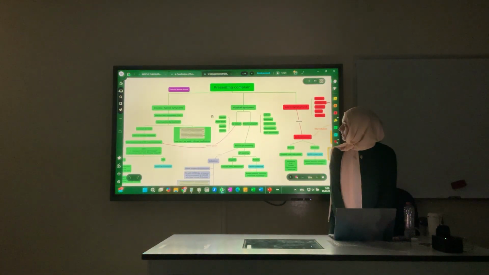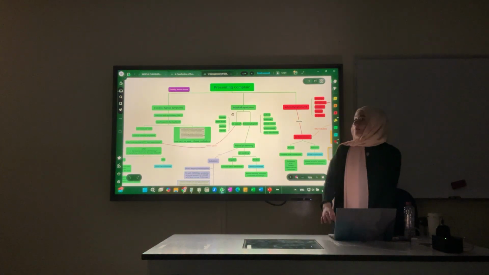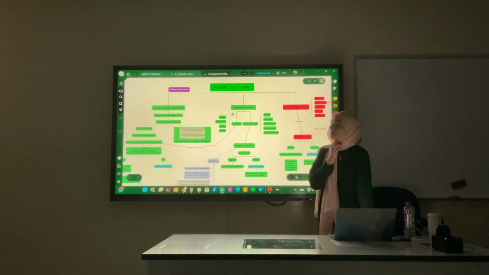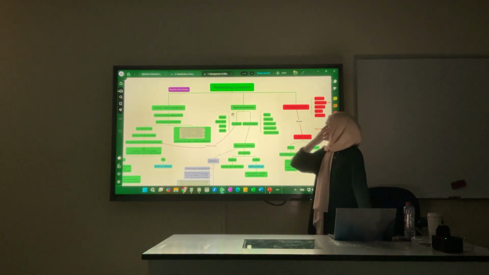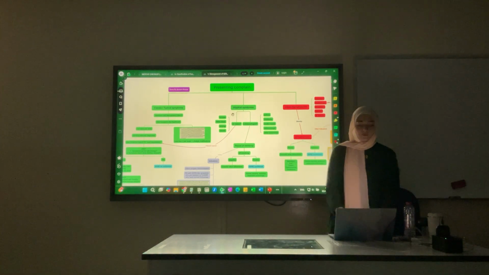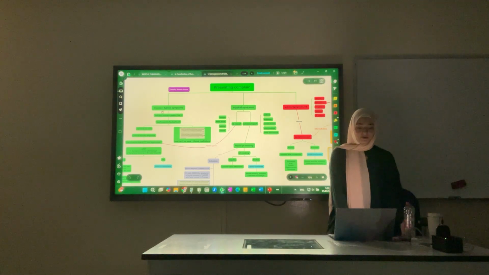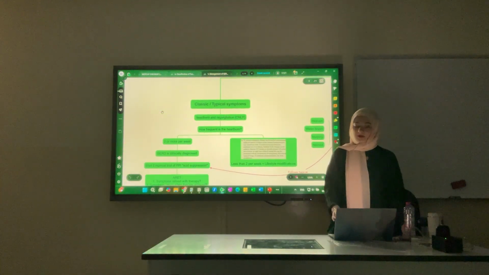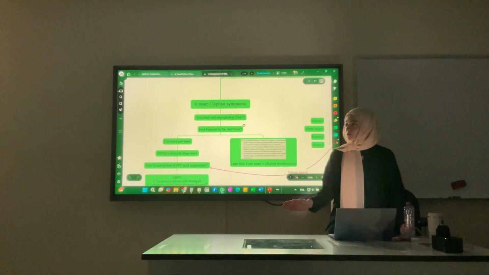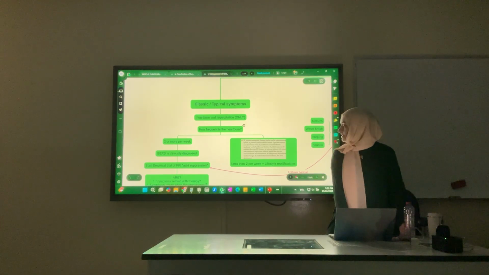Before we move on, I want to show you this mind map done by someone in our batch, Amin. How to deal with someone with a presenting complaint that's similar to GERD, and how do you proceed further? First, if he came with classical symptoms, heartburn and regurgitation, you start with treating them.